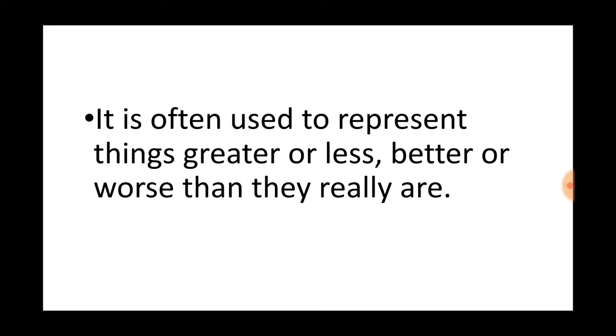The things are represented the way they are not. So the meaning is not intended to be taken literally. You got it? So you say something by making an overstatement because you want to emphasize something. You understand? So you represent the things as greater or less, better or worse than they really are.